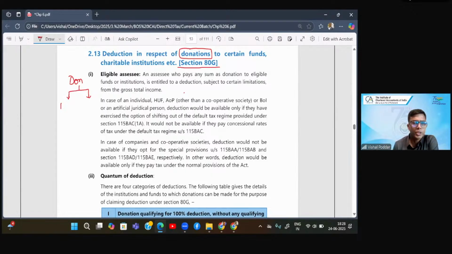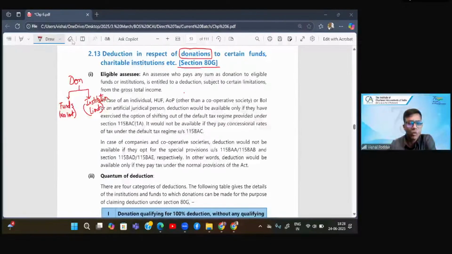First is donation to funds. The second is donations to institutions. In case of funds, there is no limit. In case of institutions, there is a limit. Correct? So there are two types of categories in which the deduction is allowed. One, donation is given to funds. The other is donation is given to institutions. Now, what is the difference?